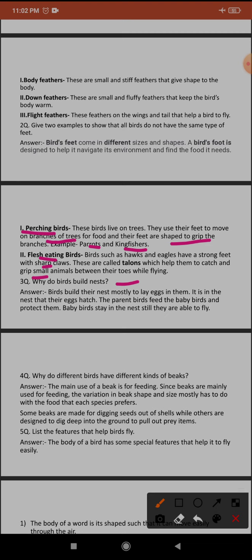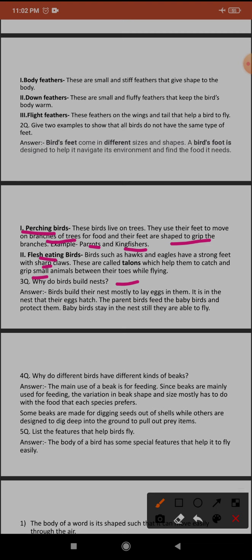The next question is why do birds build nests? As we humans also need a home to live in, even wild animals also live somewhere. Some of them roam here and there, and some live on land, but they make homes too, like a lion or tiger, which live in a den. The snake, rat and rabbit live in a burrow, and the horse in a shelter. So birds also need a nest.